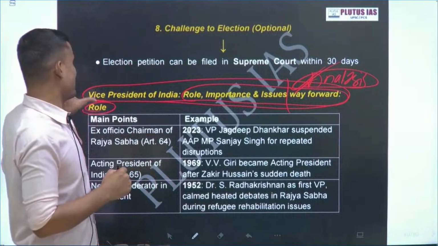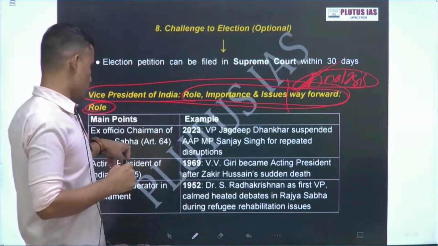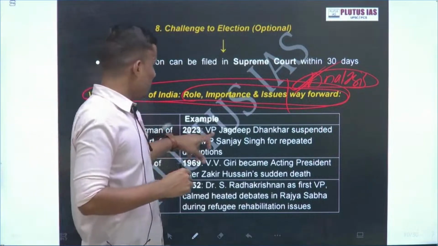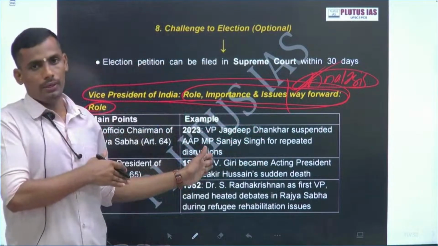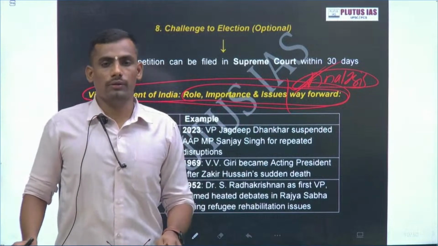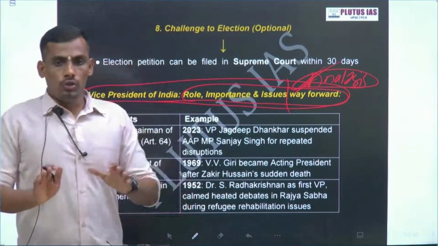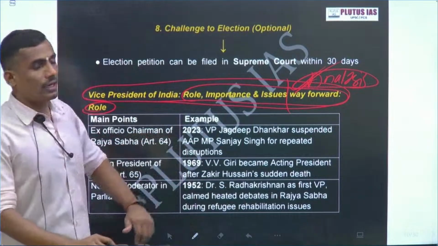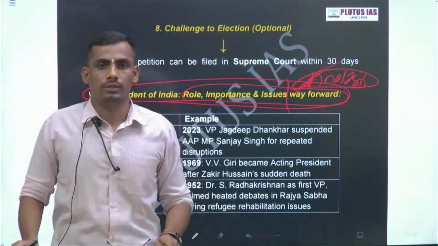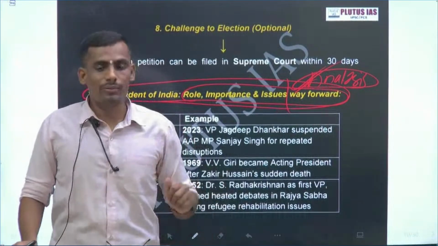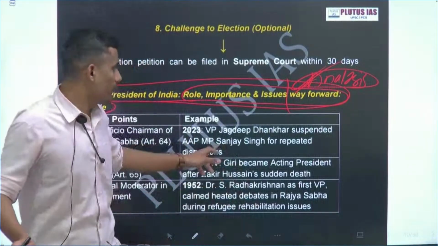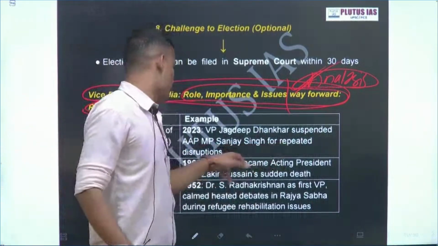So role. What exactly is the role? Ex officio chairman of the Rajya Sabha. Why am I providing the example in particular? When I was reading recent mains answers, I found that you mention that the Vice President is ex officio chairman of the Rajya Sabha, but you do not justify it. Either you can mention the article, or the best way to justify is with an example. Similarly, he suspended AAP MP Sanjay Singh for repetitive disruption.